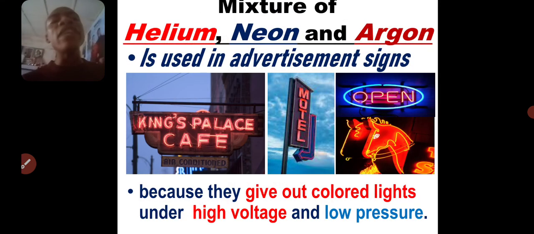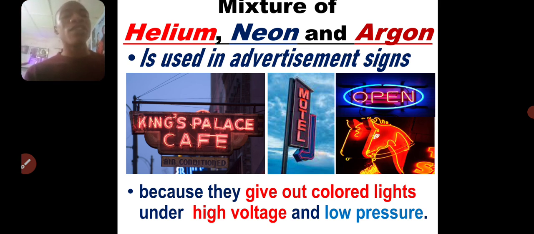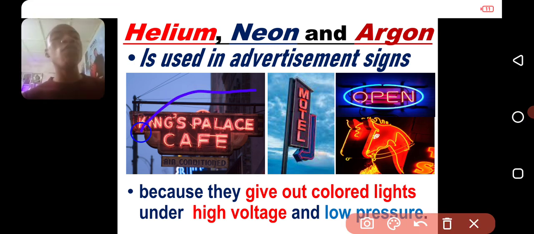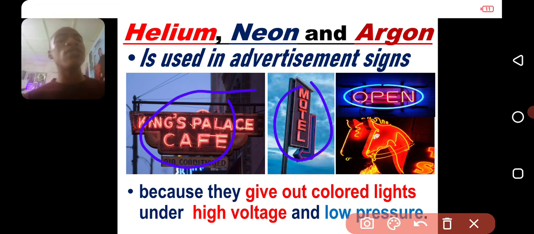Now, a mixture of helium, neon, and argon is used in advertisement signs because they give out colored light under high voltage and low pressure. They give out beautiful colored light under high voltage and low pressure. So you can see all these different advertisement signs. They're actually noble gases giving out their colors.